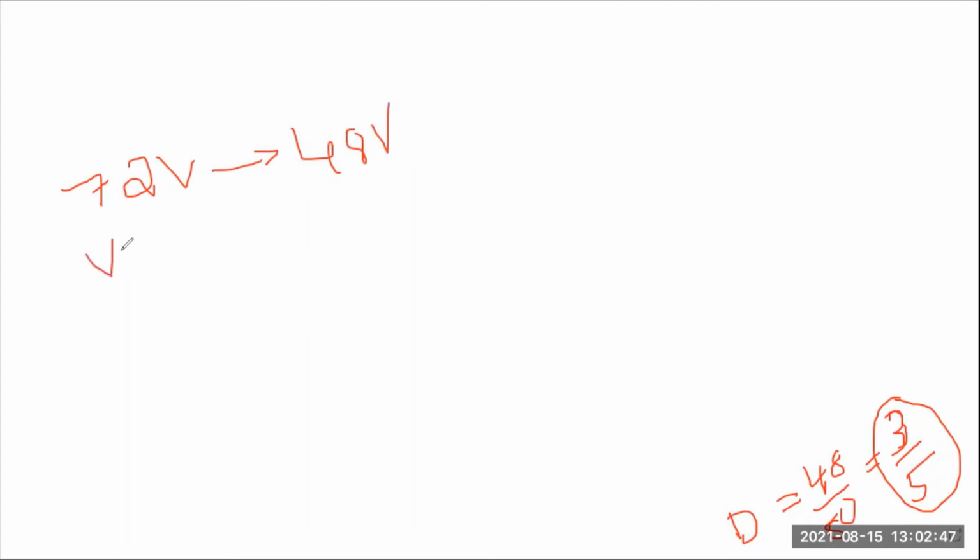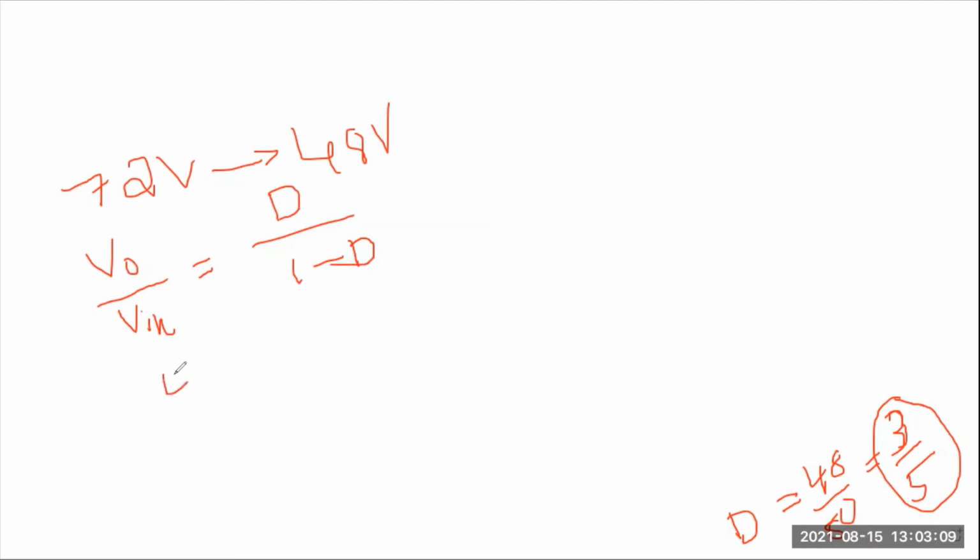So what is the formula for voltage gain? V0 by Vin is equal to D by 1 minus D. Here output voltage is 48.